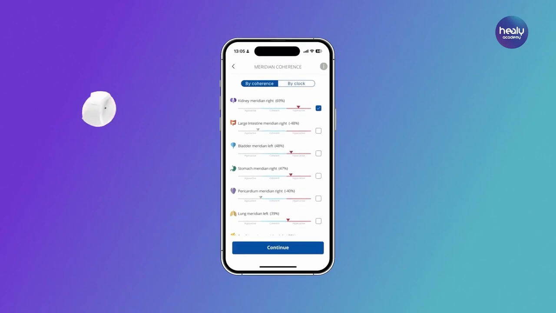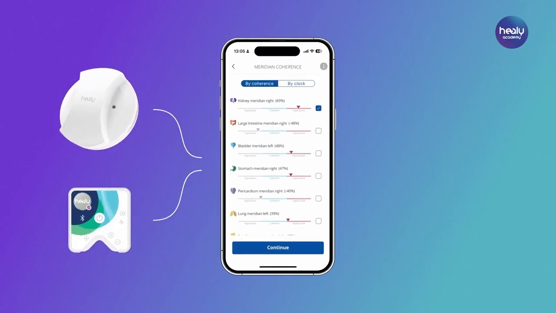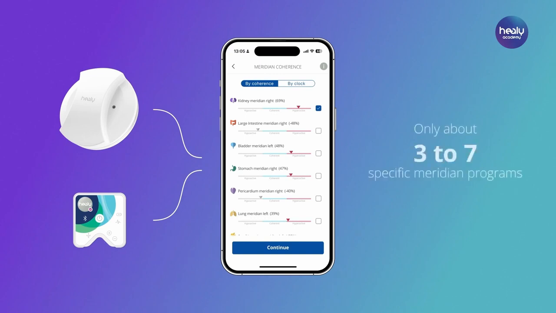In addition, the resonance of the MagHealy and Healy Meridian programs that are suitable for promoting coherence for the hyperactive or hypoactive state of the meridian are then analyzed in the information field. Not all meridian programs are analyzed. Only about 3 to 7 specific meridian programs that are suitable for balancing the affected meridian from either the hyperactive or hypoactive state back to the coherent state.